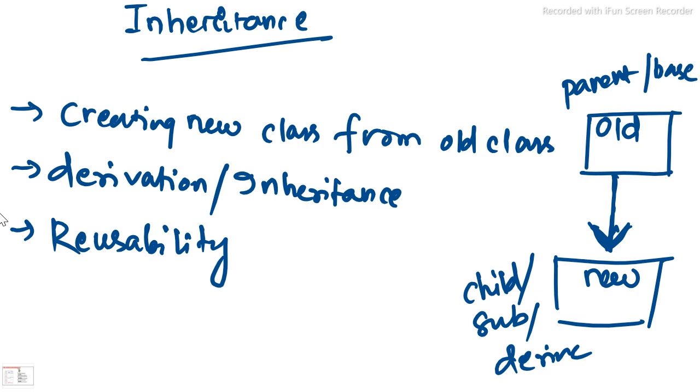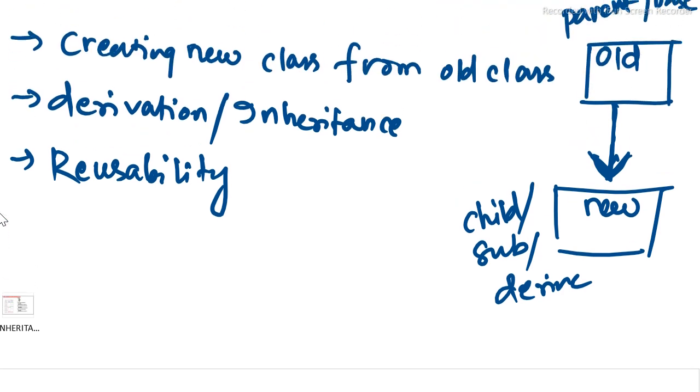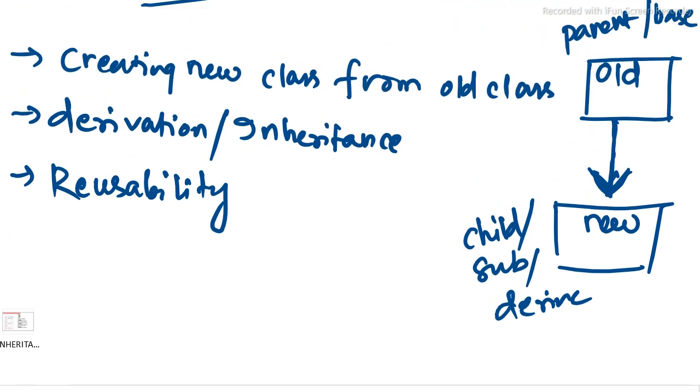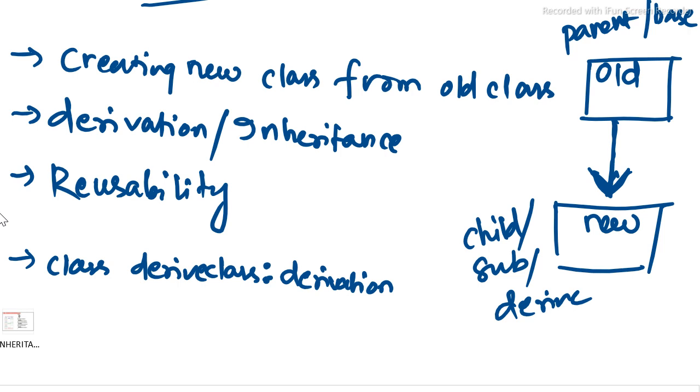Some properties of the existing class are inherited to the new class, and there is a general specification format for inheritance. When we define a derived class, the syntax or the general form of the inheritance will be: class, space, derived class name, then colon, then derivation type, then base class name.